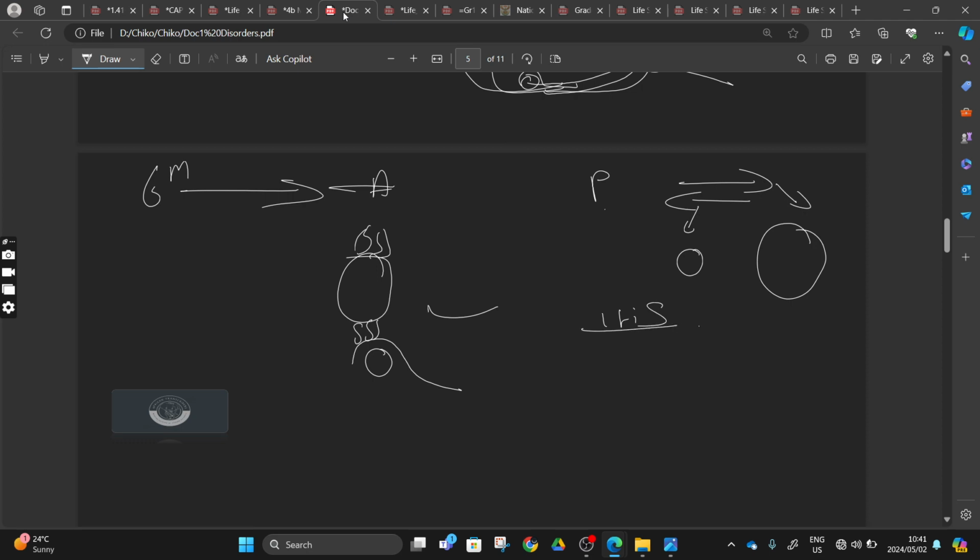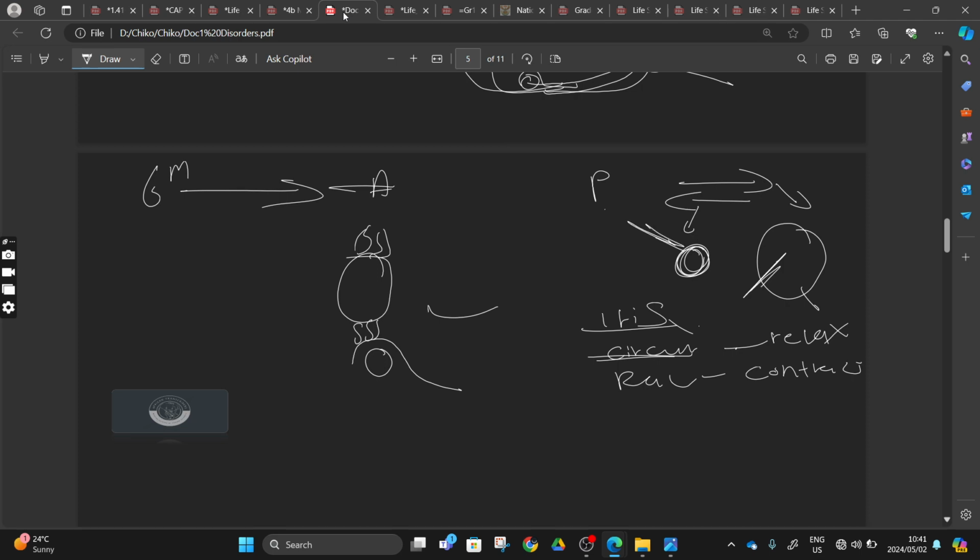Our iris has two types of muscles: our circular muscles and our radial muscles. For the pupil to become big, our circular muscles have to relax, and these work antagonistically. When our circular muscles are relaxing, our radial muscles have to contract, right? And for the pupil to become small, our circular muscles have to contract, and our radial muscles have to relax.